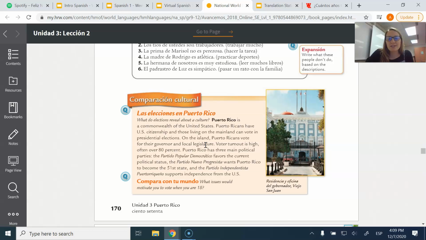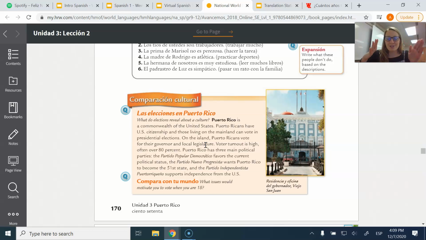Voter turnout is high, often over 80%. Puerto Rico has 3 main political parties. Now, this is the part I really thought was interesting. First one, Partido Popular Democrático, favors the current political status. The Partido Nuevo Progresista wants Puerto Rico to become the 51st state of the United States. And the Partido Independentista Puertorriqueño supports independence from the U.S.